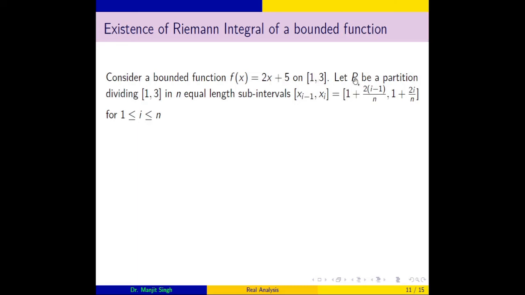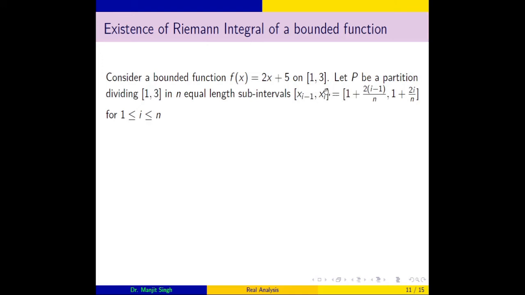So what is the length of this partition? The length remains the same for every subinterval. So the length will be the difference of these points divided by n, because the length of the whole interval is 2 and it is further divided into n equal parts, so the length will be 2 by n.